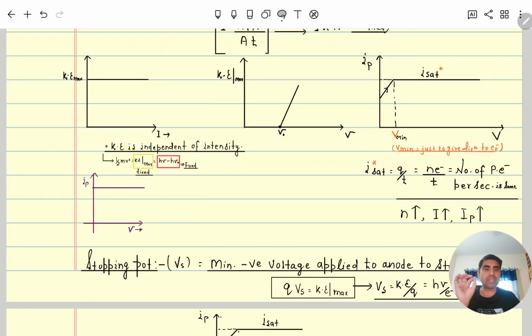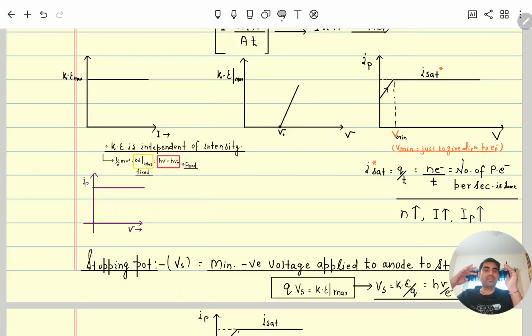So charge per unit time is how much? 3 electrons per second. Slowly after that, what happened? As we increase n, here n means the number of photons, its frequency is fixed, so kinetic energy will be constant, but as we increase the number of photons, more electrons are also emitted.